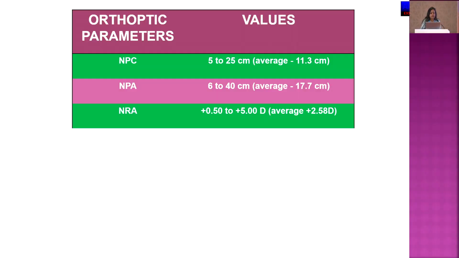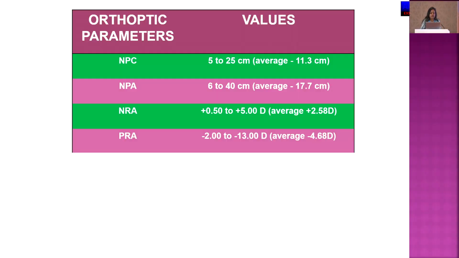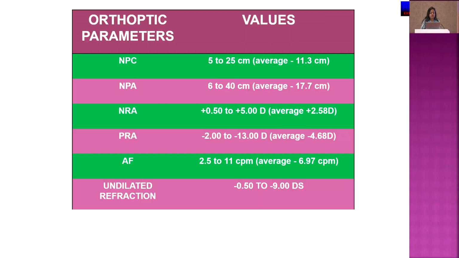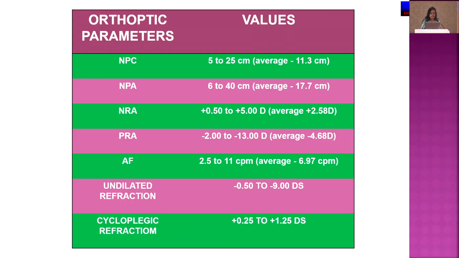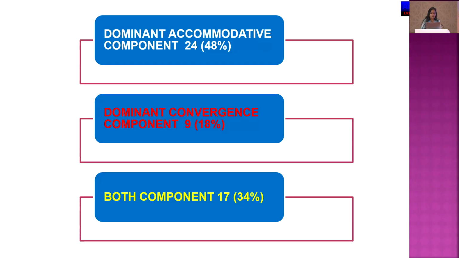Orthoptic parameters were very variable, with a huge range. Predominantly, NRA was on the lesser side, positive relative accommodation was on the higher side, and accommodative facility was less. Undilated refraction was very variable with a vacillating reflex and mainly myopic. Cycloplegic retinoscopy was stable and low hypermetropic.